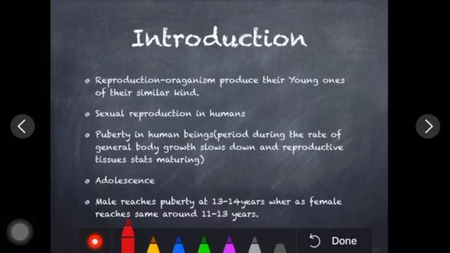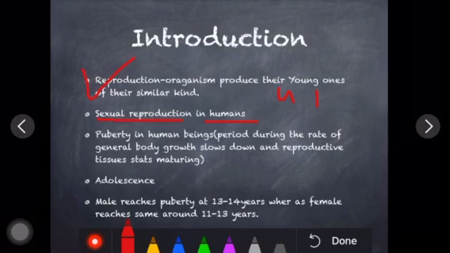So let's see, the first definition is reproduction. Everyone knows organisms produce their young ones of their own kind, of their similar kind. This process is called reproduction. Next, if we talk about humans, reproduction occurs in two modes, sexual and asexual. Humans show sexual reproduction, where there is a male gamete and a female gamete, like a male parent and a female parent, individual parents.